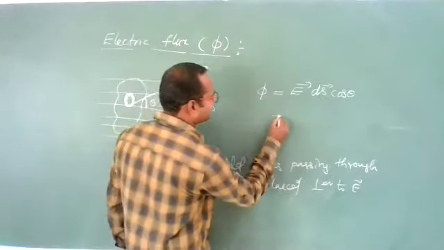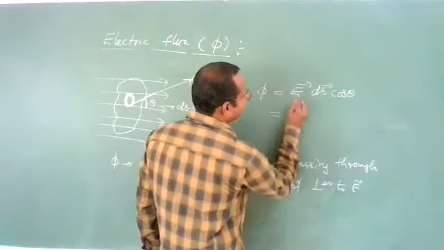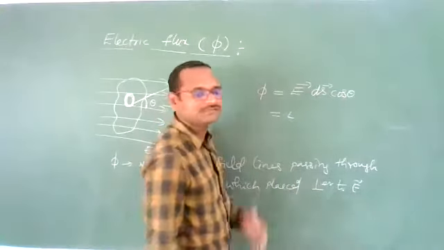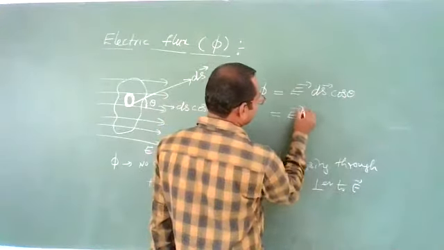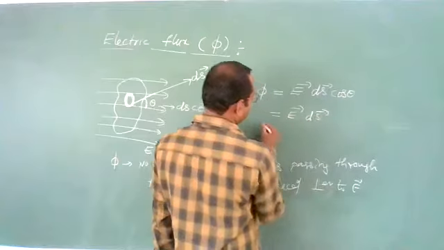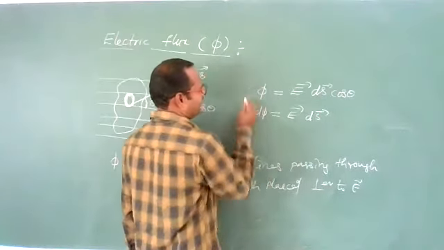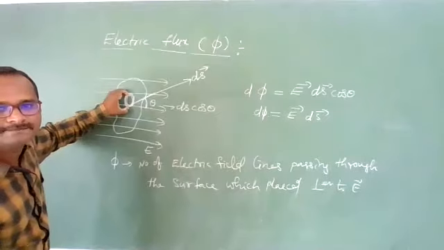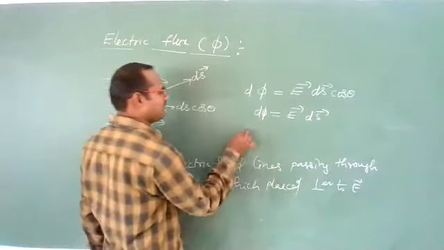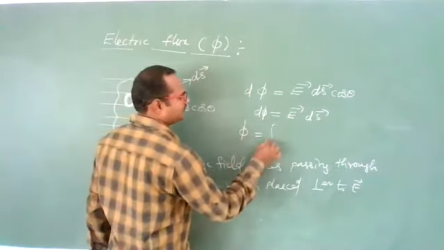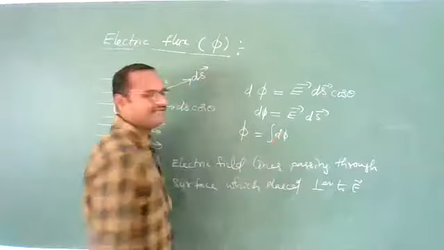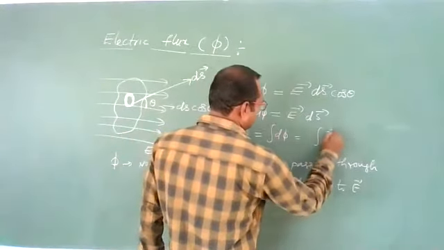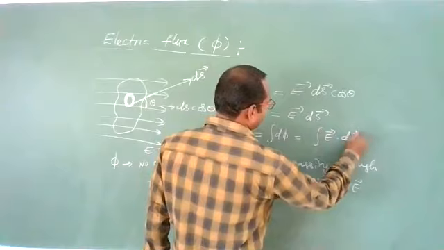It can be written as E bar ds bar cos theta. It can be written as E bar dot ds bar. This is called small flux, the flux through this small area element ds. If you want the total flux, then you need to integrate it. Integration of d phi is nothing but integration of E bar dot ds bar.